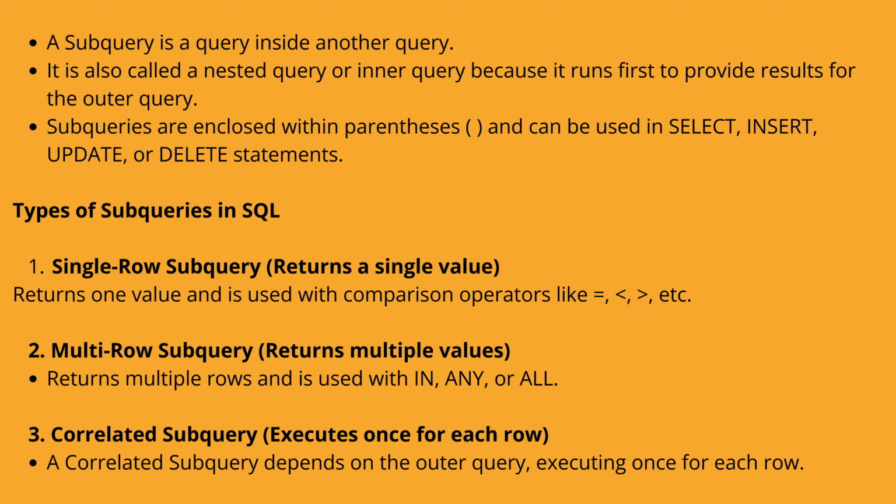Now, types of subqueries in SQL. First is single row subquery, returns a single value, and used with comparison operators like equal to, greater than, and smaller than, etc. Second is multi-row subquery, returns multiple rows or values and is used with in, any, or all. Third is correlated subquery, executes once for each row. A correlated subquery depends on the outer query, executing once for each row.